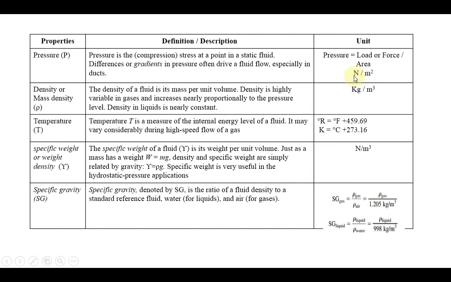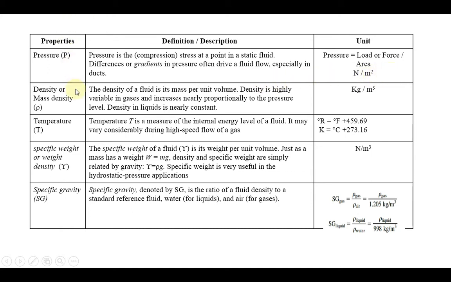Here I am not dealing with other forms of units. Pressure may have different forms of units. I already uploaded one video on unit conversion, where you can check the different units of pressure. Here I'm giving only the basic unit. Pressure is normally referred to as Newton per meter square, which is equal to 1 Pascal.